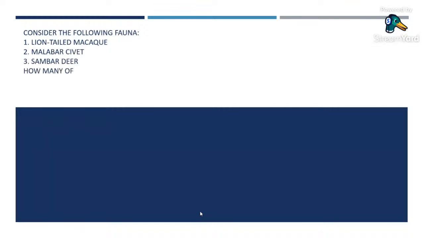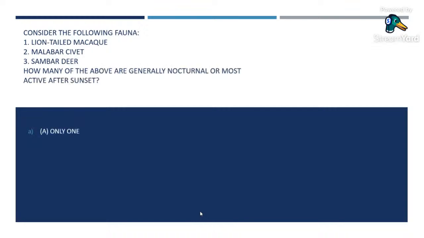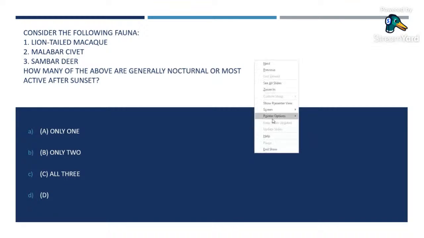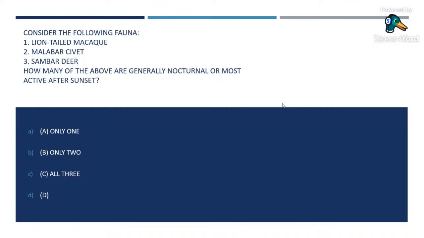Consider the following fauna. 1. Lion-tailed macaque. 2. Malabar civet. 3. Sambar deer. How many of the above are generally nocturnal or most active after sunset? A. Only 1. B. Only 2. C. All 3. D. None.